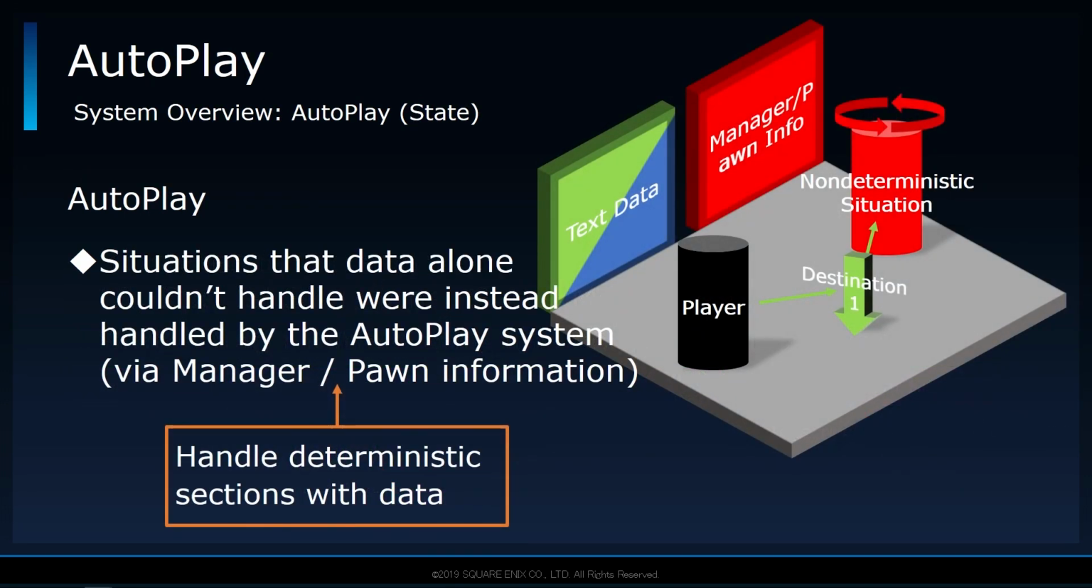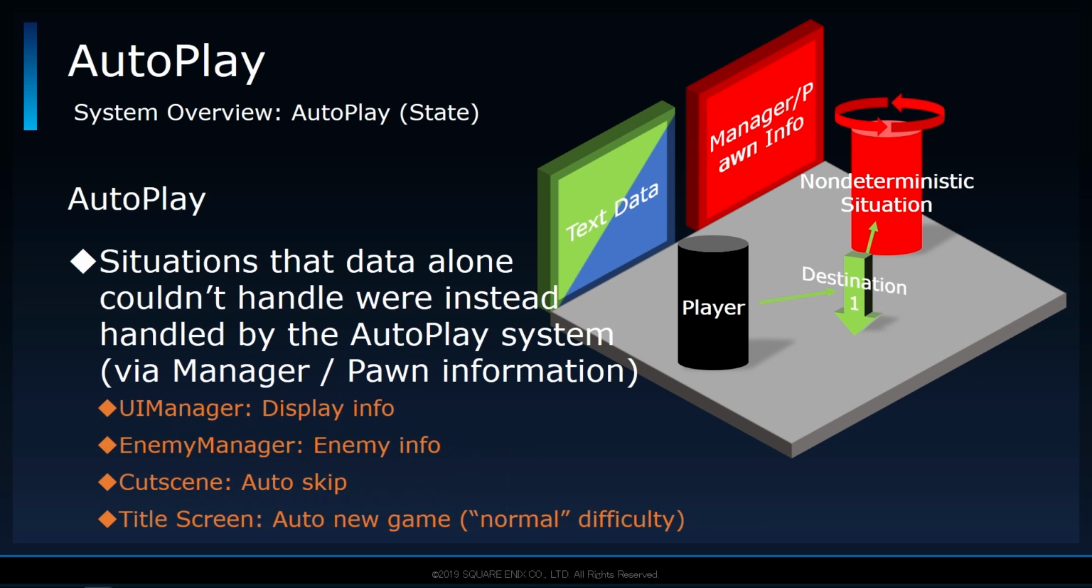Also, while debug commands were used to temporarily skip the non-deterministic parts of the game, they were eventually handled properly through the autoplay system by looking up information held in the relevant managers or pawns. For example, if the enemy manager class showed that there was at least one enemy, the autoplay system would switch to its battle state. Or if the UI manager class showed that it is displaying the title screen, the autoplay system would initiate the necessary button inputs to start a new game.